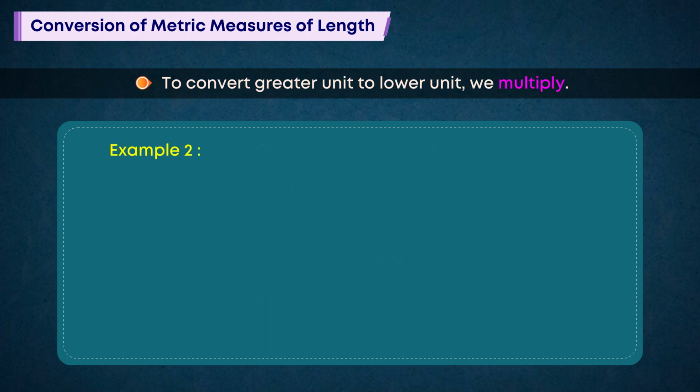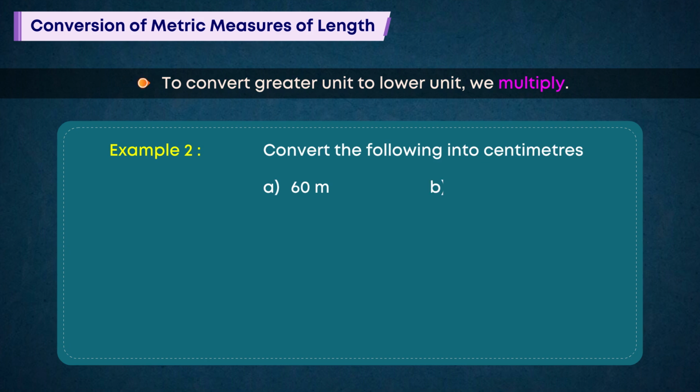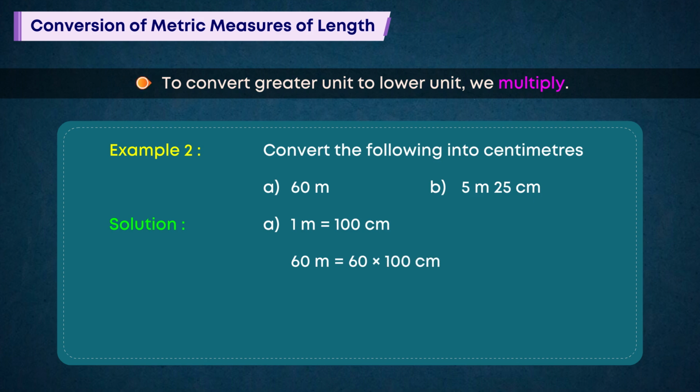Example 2. Convert the following into centimeters. A. 60 meters. B. 5 meters 25 centimeters. Solution. A. 1 meter is equal to 100 centimeters. 60 meters is equal to 60 into 100 centimeters, which is equal to 6000 centimeters.